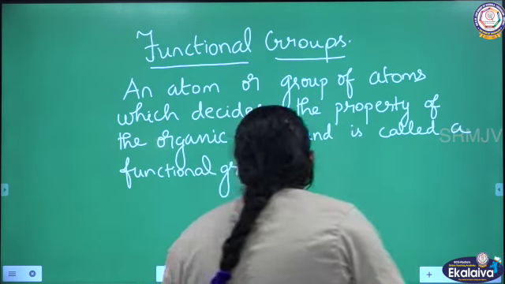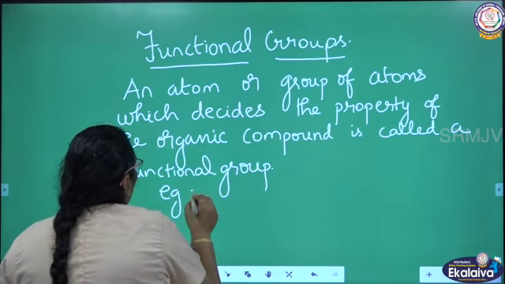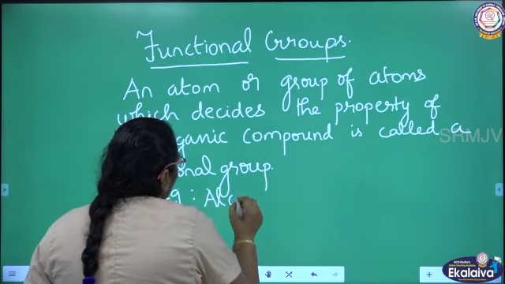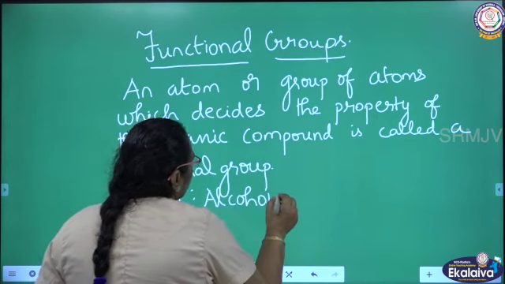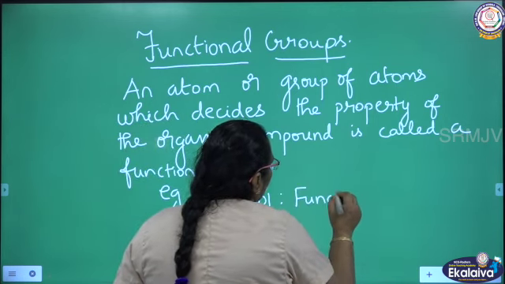The very familiar example is alcohol. What is the functional group of alcohol? The functional group of alcohol is OH.